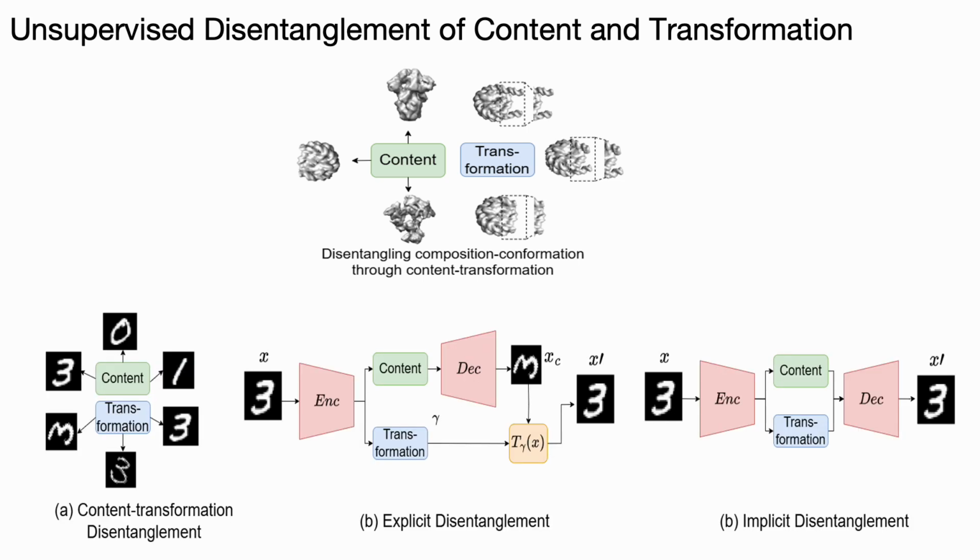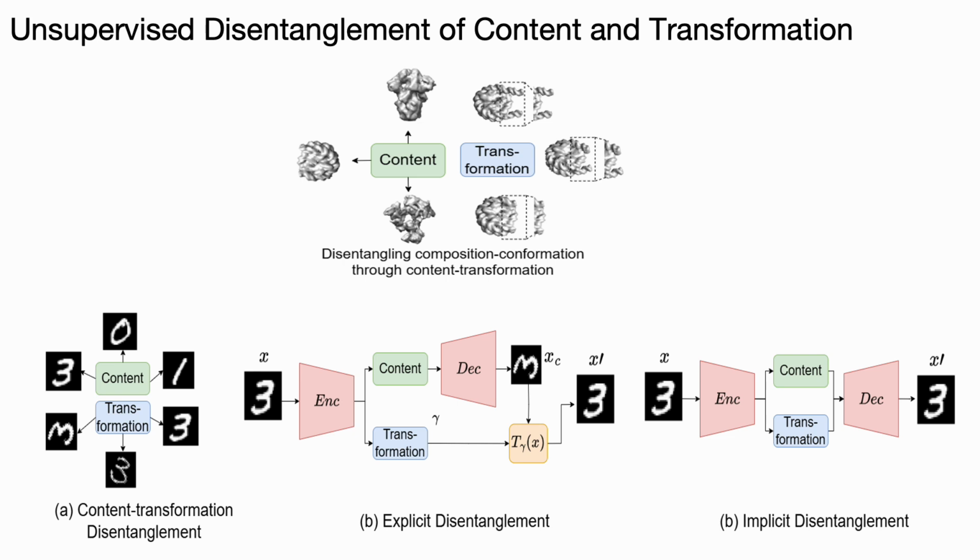Currently, there are a few solutions to this problem in the natural image domain. These methods perform explicit disentanglement of content and transformations, where a known explicit parametric functional form of the transformation factors is used. However, conformation does not have such a known parametric functional form, making these methods unsuitable for the task.